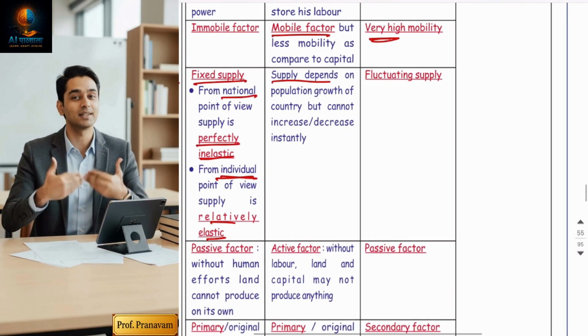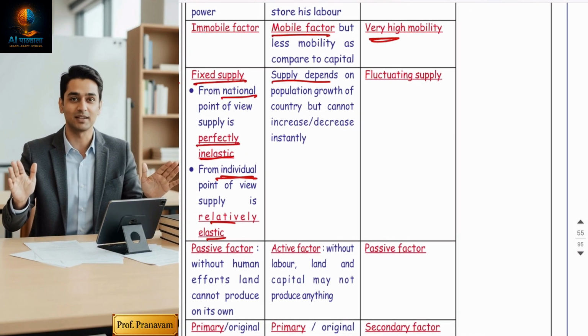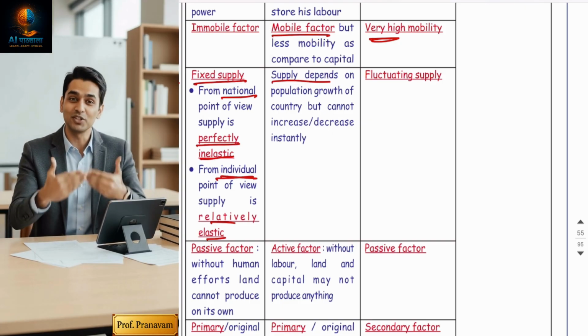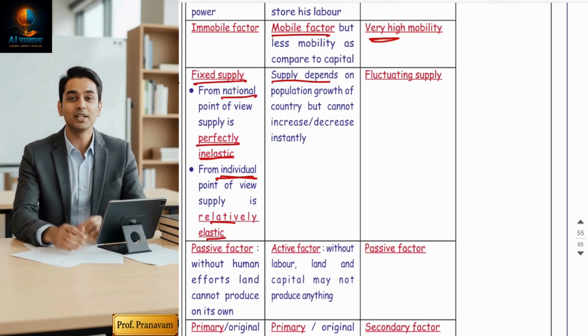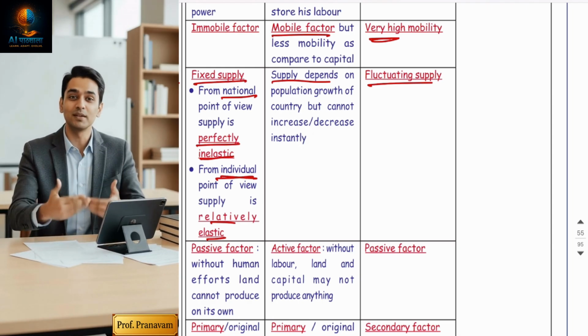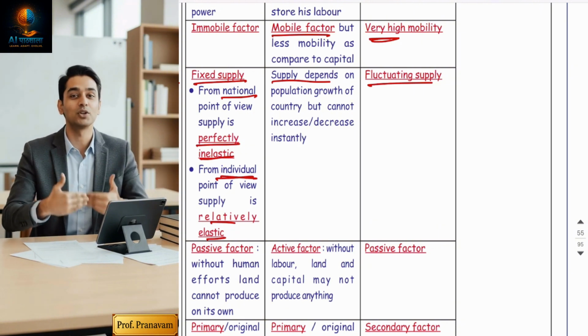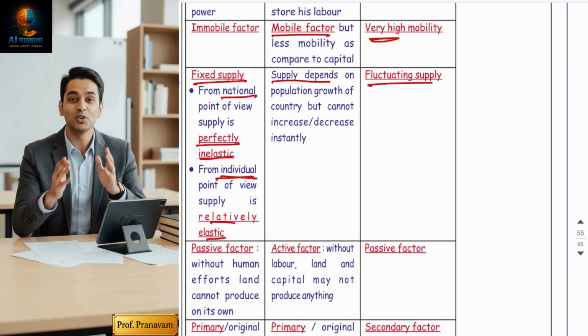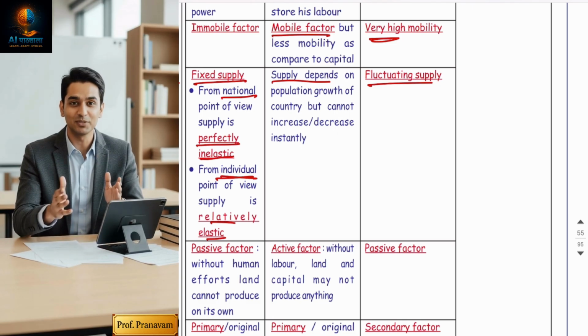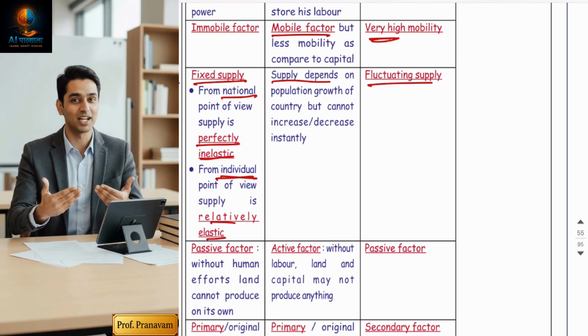Right? Now, labor supply depends on population. Highly populated countries have high labor supply. Low populated countries have low labor supply. But capital supply is fluctuating, of course. It depends on the decision of the entrepreneur. Whenever he wants, he can increase the capital in the business, and whenever he wants, he can reduce the capital in the business. It depends on profitability decisions.